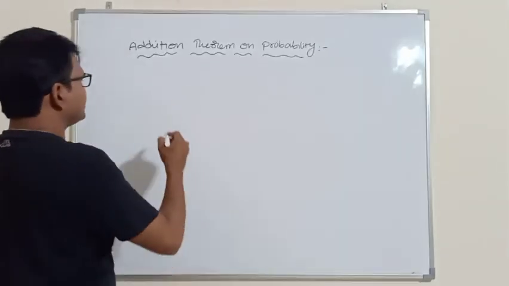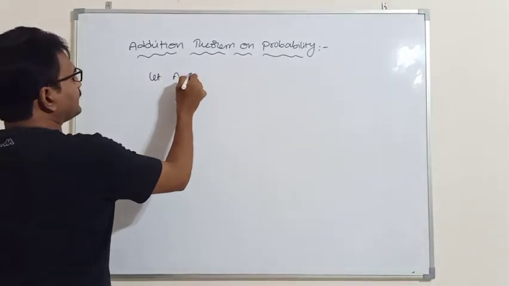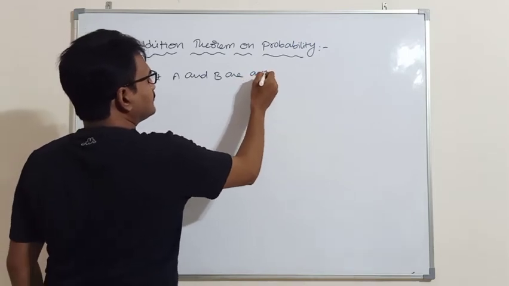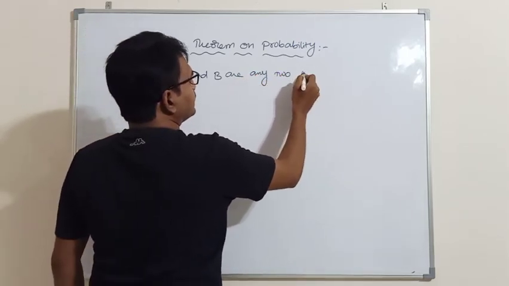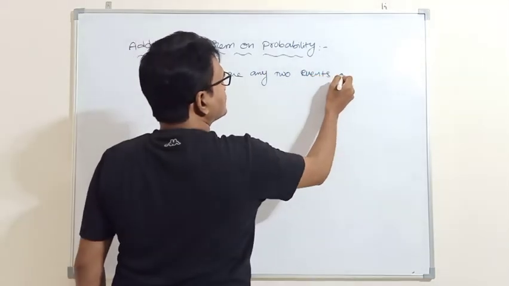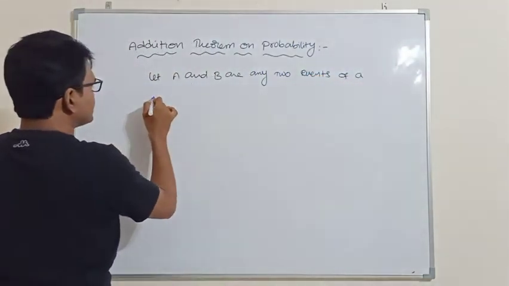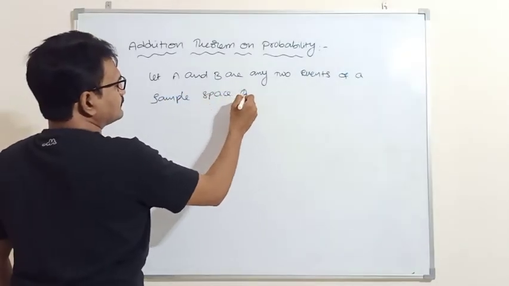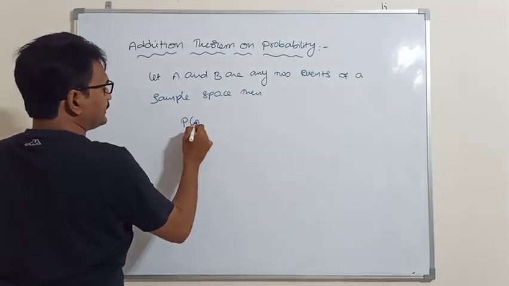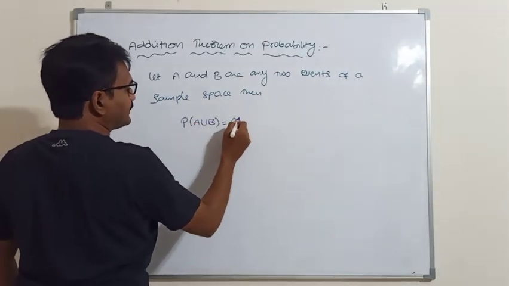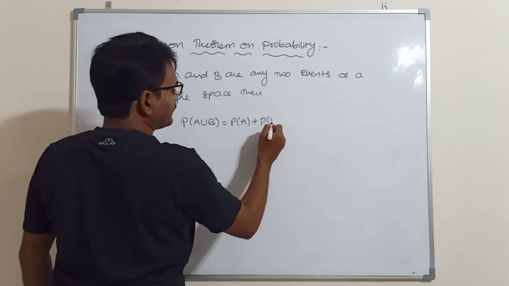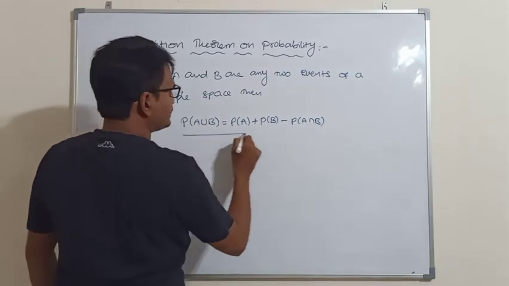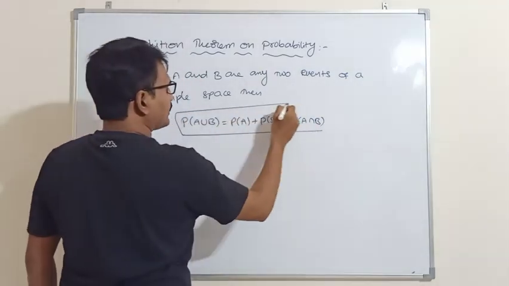on probability. Let A and B be any two events of a sample space. Then P of A union B is equal to P of A plus P of B minus P of A intersection B. This is called the addition theorem on probability.